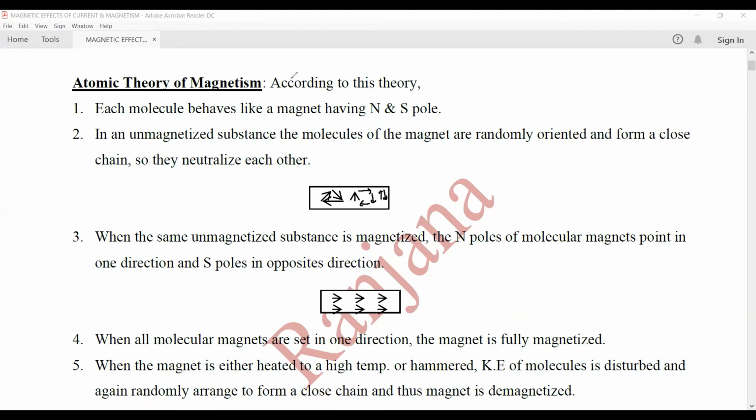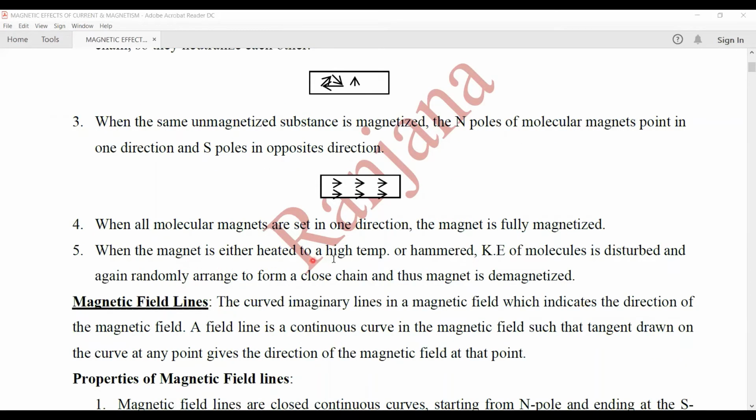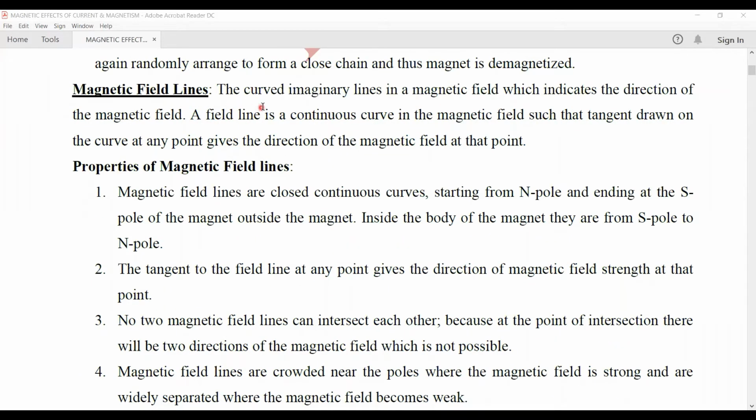When all the molecular magnets are set in one direction, as shown in this figure, the magnet is said to be fully magnetized. When this magnet is either heated to a high temperature or it is hammered, the kinetic energy of the molecules is disturbed. That is, the molecules gain kinetic energy and again they randomly arrange to form closed chains. That is, this magnet gets demagnetized. So the molecules will again try to form closed chains because they will gain kinetic energy and thus the magnet is demagnetized.